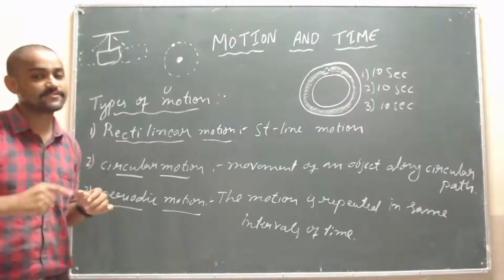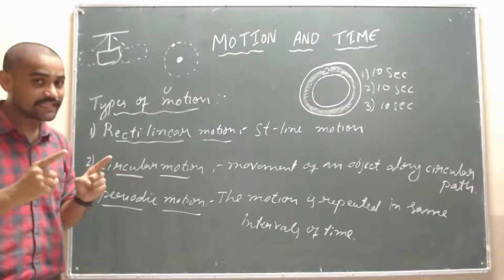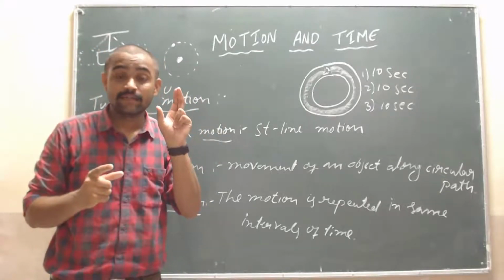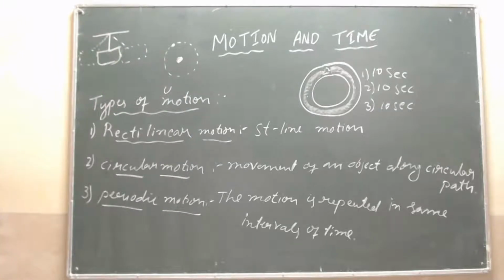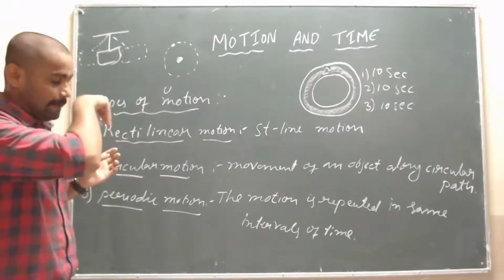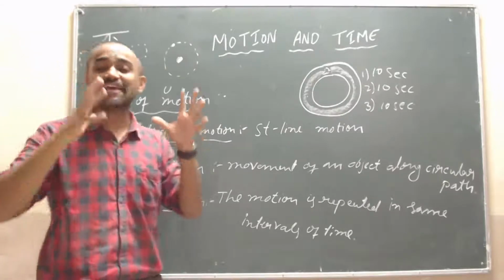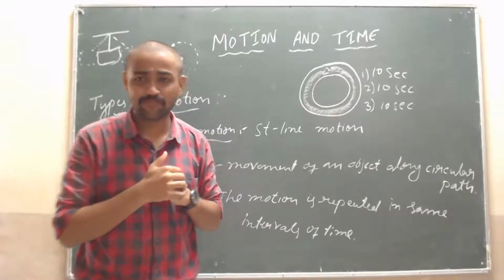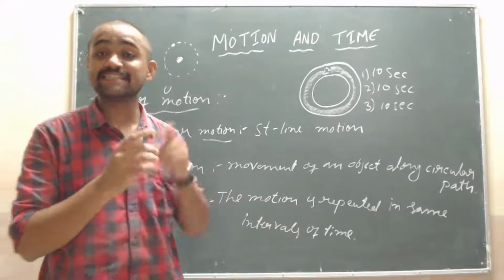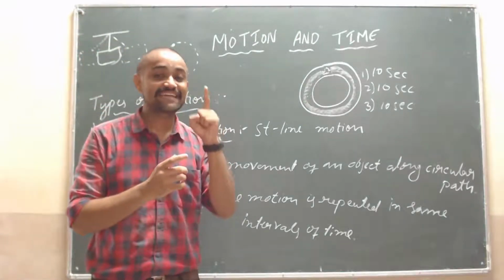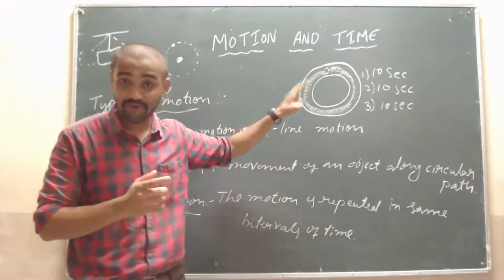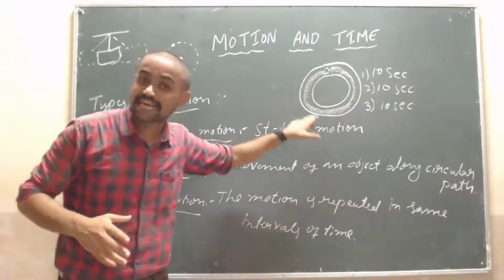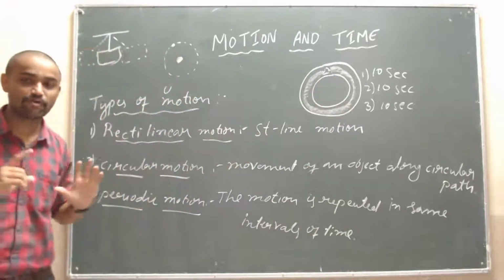Yes, very good. We can conclude that an object can perform more than one type of motion in the same time. Okay, the object can perform more than one type of motion. That is, this car is performing circular motion as well as periodic motion, isn't it?